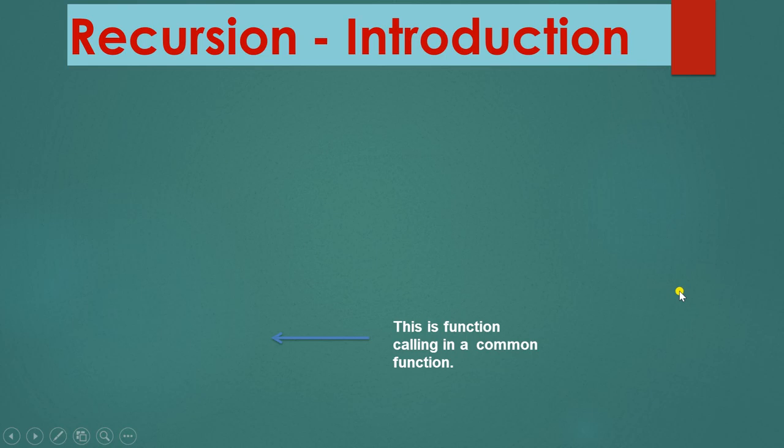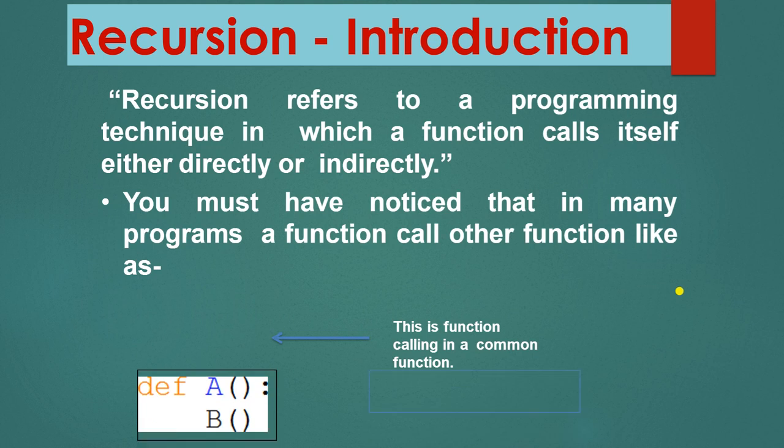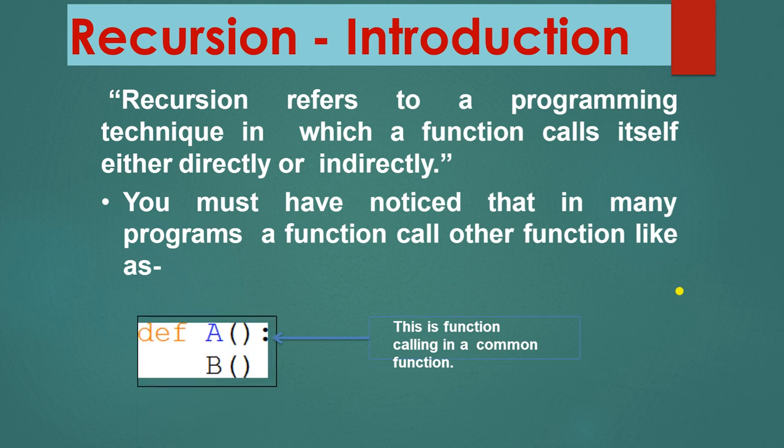So, what is recursion? Basically, recursion means a function that calls itself either directly or indirectly. You people know what a function is. When a function calls itself again and again, this is recursion. And you have noticed this in many programs.